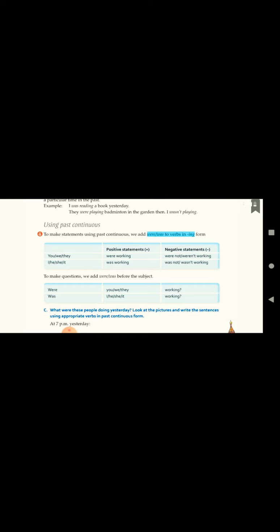As we did for past tense, we kept did before the subject, then subject, and then verb. Were, you, we, or they. Then verb plus ing. Was, I, he, she, or it, and then verb plus ing.